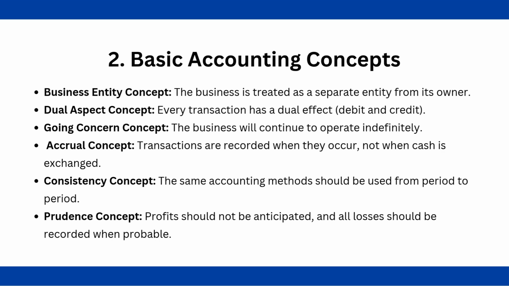Now this method simply says that use the same method for comparison every year, every time, for clear comparisons rather than changing your methods and getting different results. Okay. Next, we have the prudence concept, which states to be cautious, record expenses and losses as soon as they are expected, but only record income when it's certain.